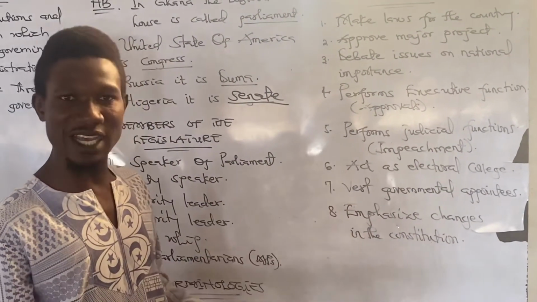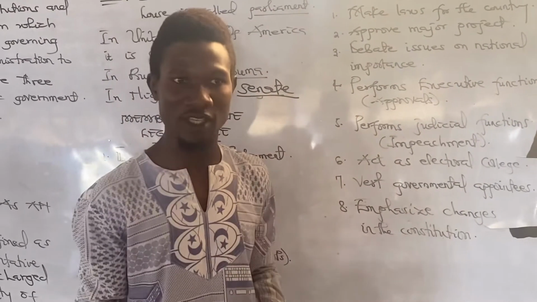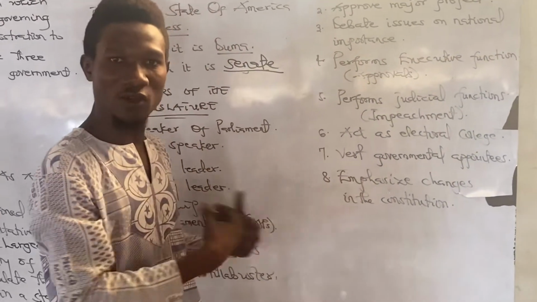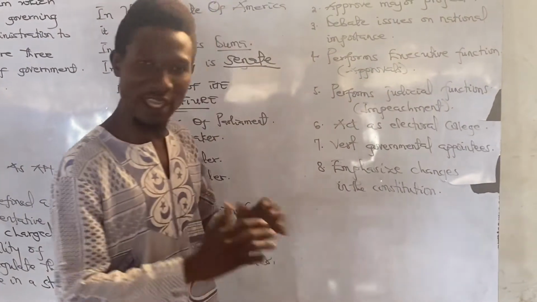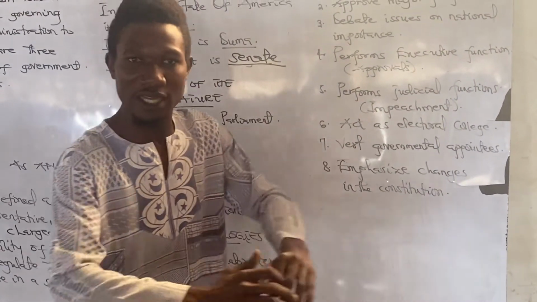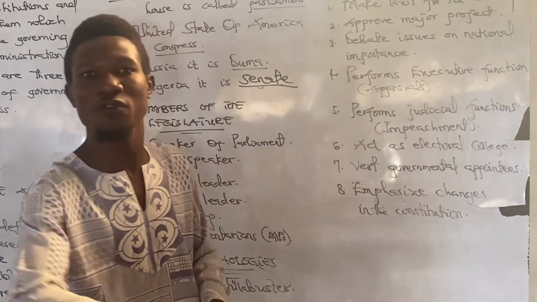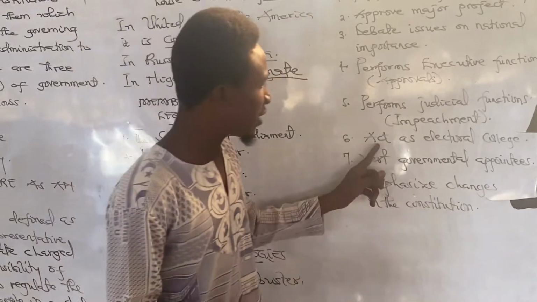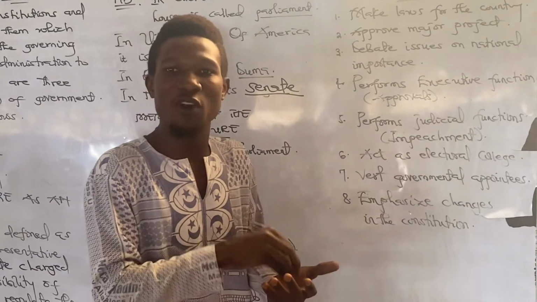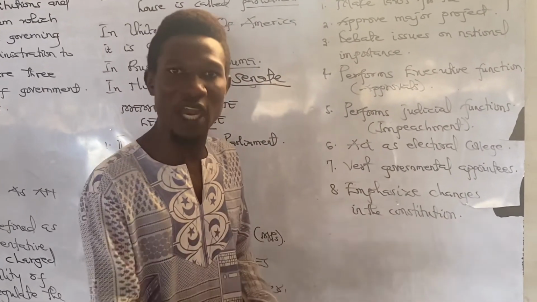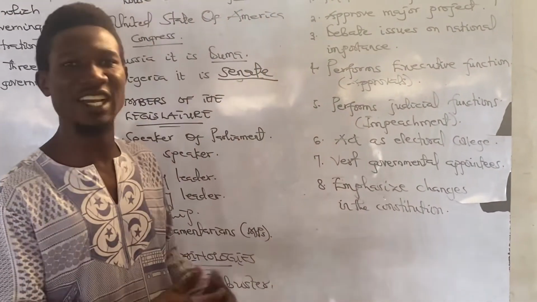Then the next one is they act as an electoral college. Electoral college simply means they can vote on behalf of the whole citizens. Whenever an election goes on that is not done by the citizens in the country, it is the legislature that organizes themselves as a college to vote or take decisions on behalf of the whole country. So electoral college is when the representatives of the people, that is the legislature, vote on behalf of the citizens.